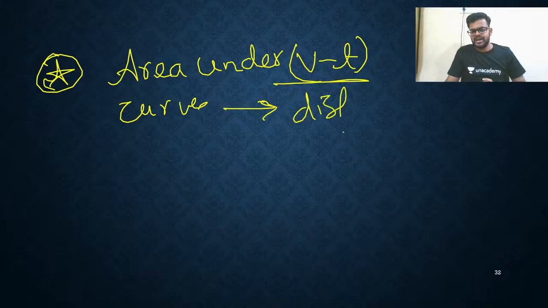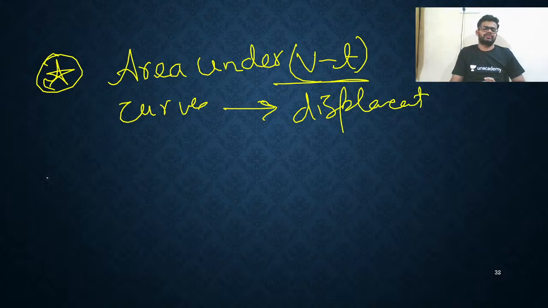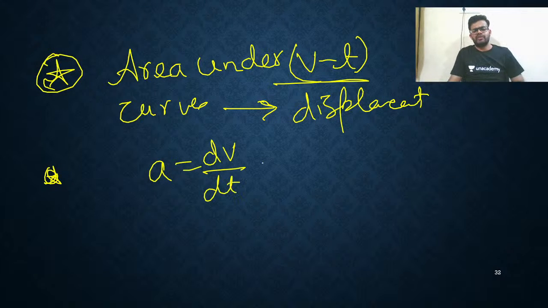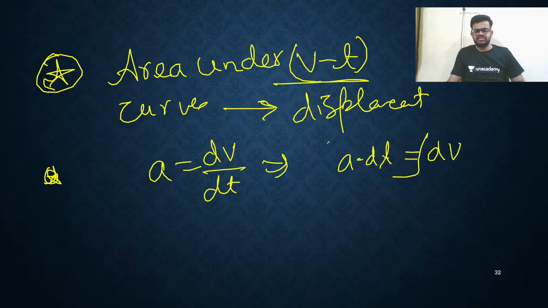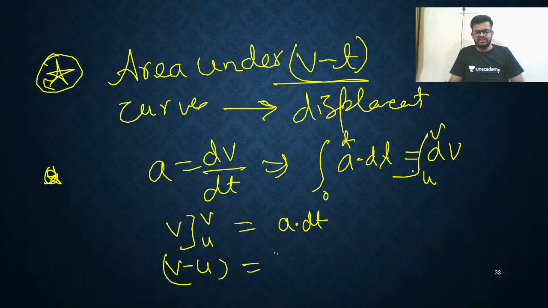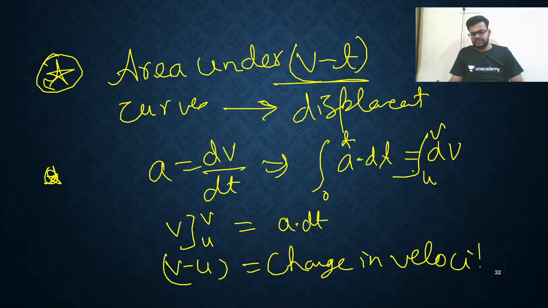Next, all of you know acceleration is dv by dt, the rate of change of velocity. Cross multiplied, a dt, and you are getting dv. Initial velocity to final velocity, and this is 0 to t time. You will write the integration of dv, that is v, from u to v, equal to the integral of a dt. So you'll get v minus u. It is just the change in velocity.